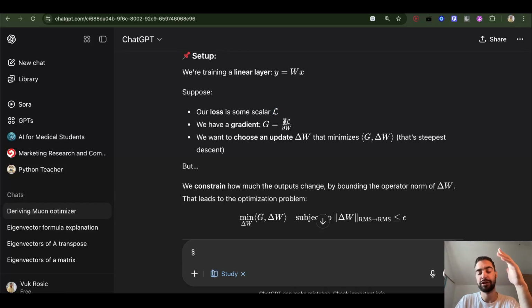So how does loss change as we change weights? We want to choose an update for weights that minimizes this, the dot product of the gradient and the change in weights.